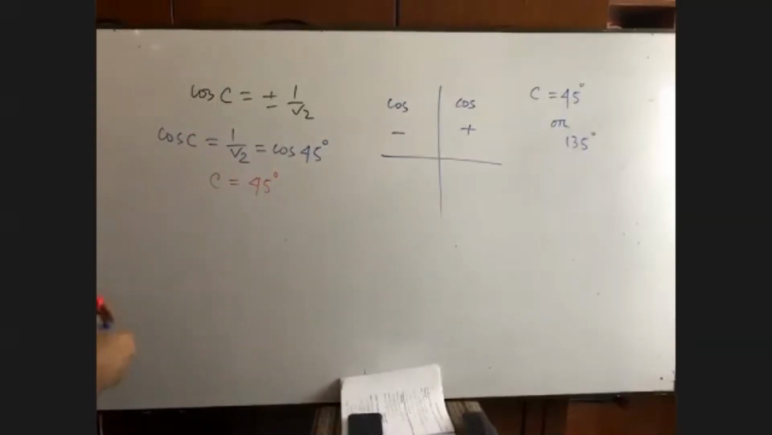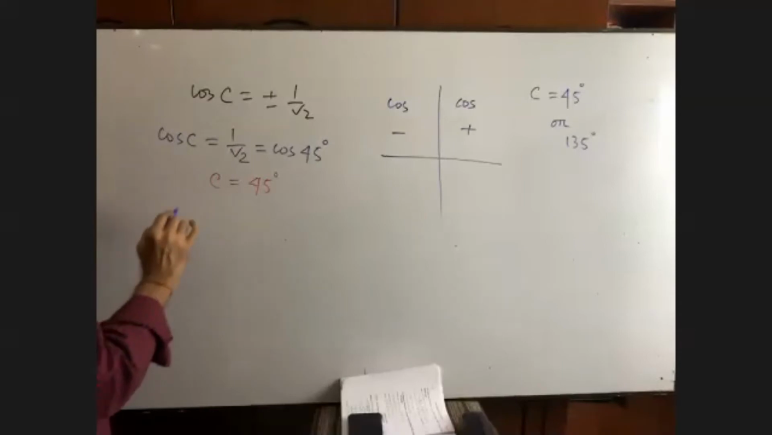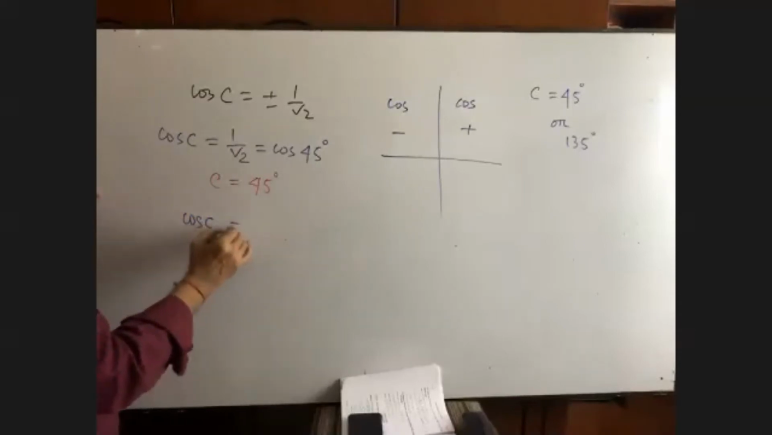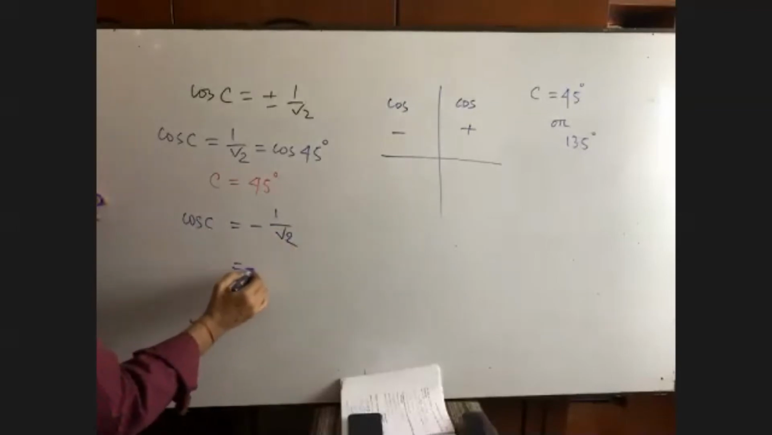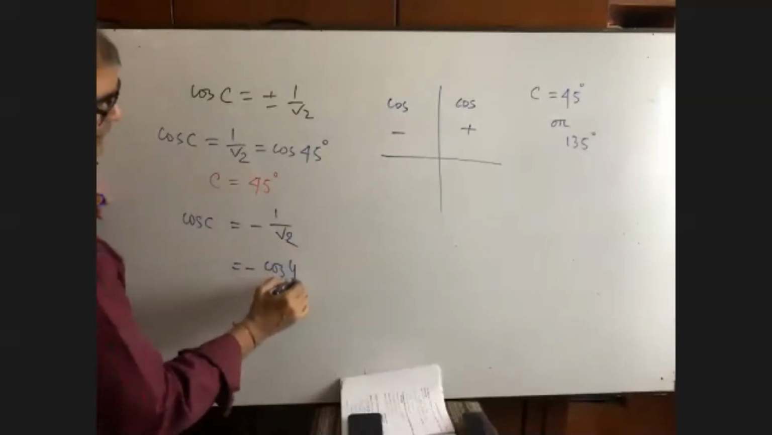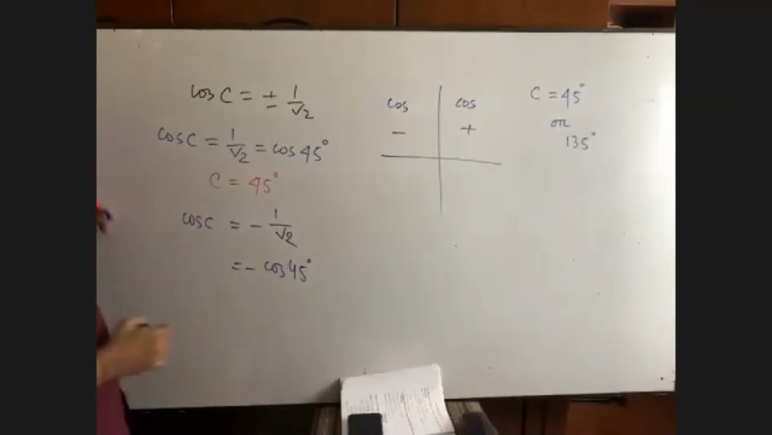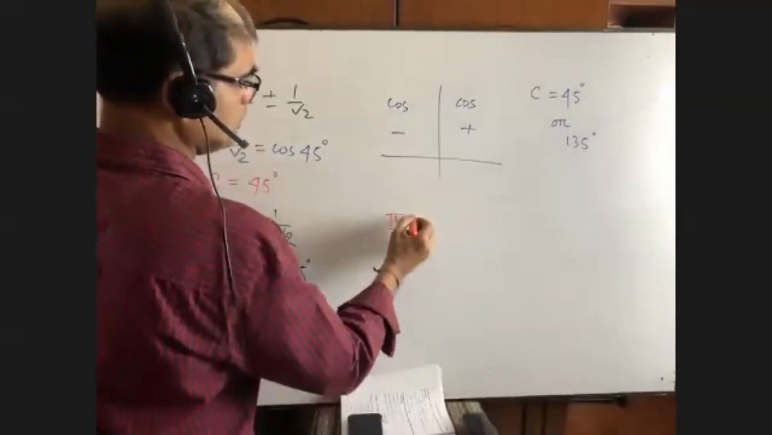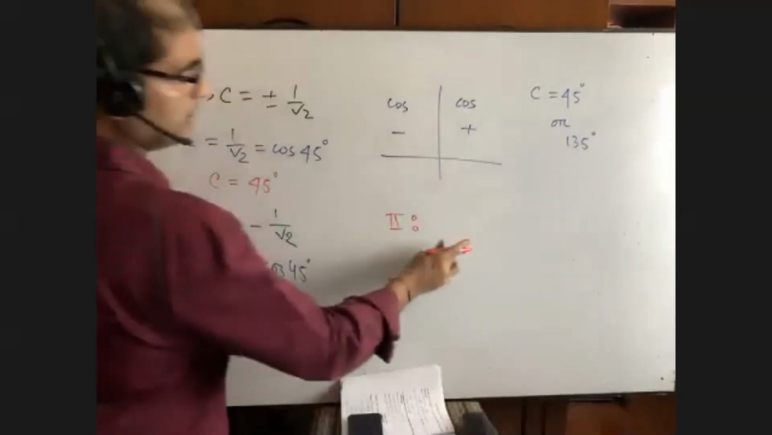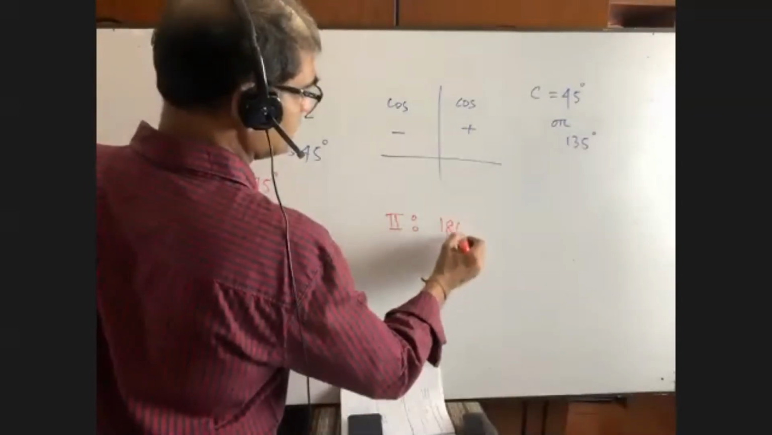Now we are going to the second quadrant. You again write down cosine C in the second quadrant, it is negative. So minus 1/√2. Can you please tell me what is the formula to find the angle in the second quadrant? Who can tell me? Second quadrant, what is the formula? Pi minus theta, 180 degree minus theta.